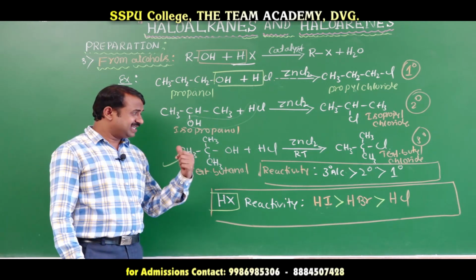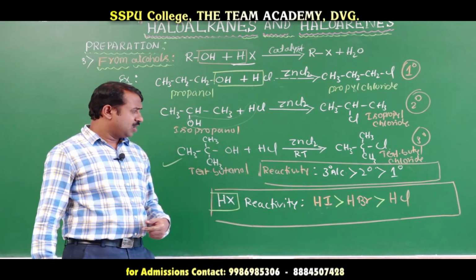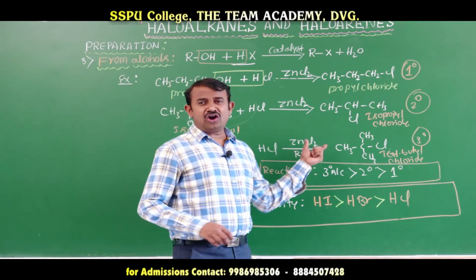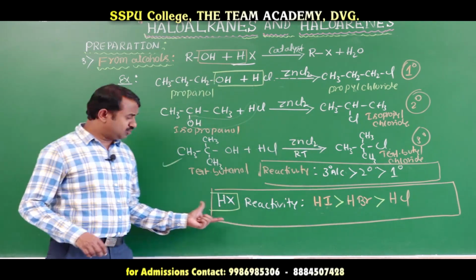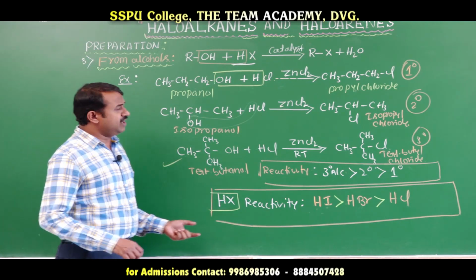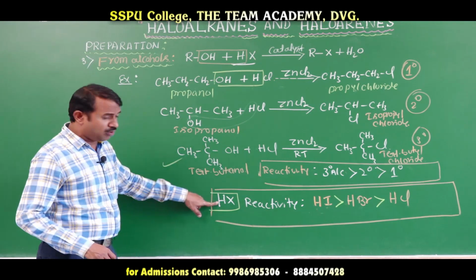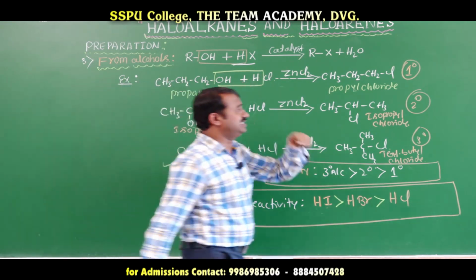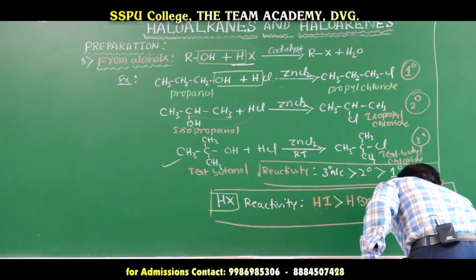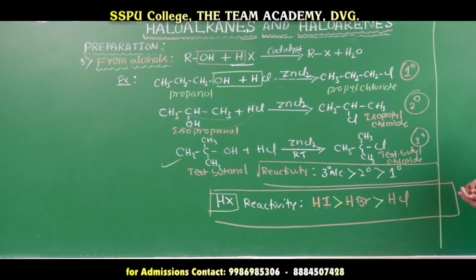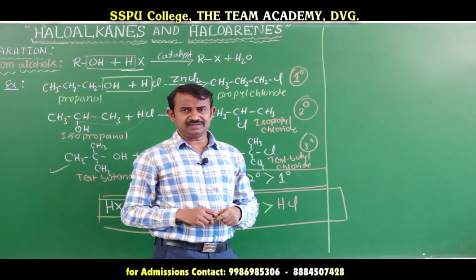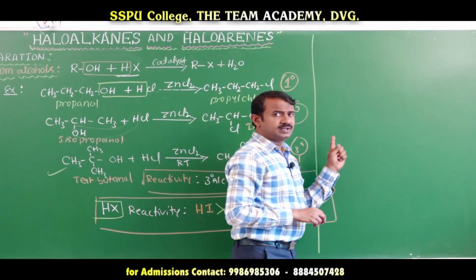Okay, in the case of hydrobromic acid and hydrochloric acid, coming to hydroiodic acid, last we will go for hydroiodic acid. Suppose when alcohol reacts with hydrobromic acid, listen here.